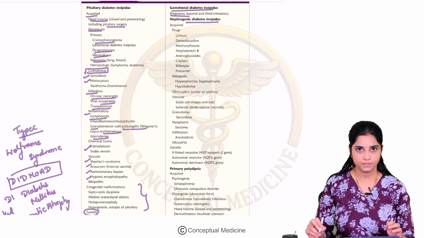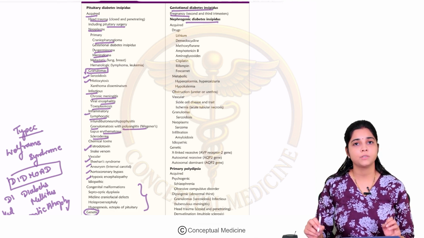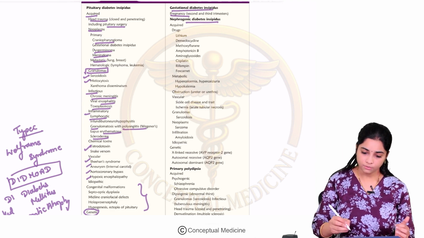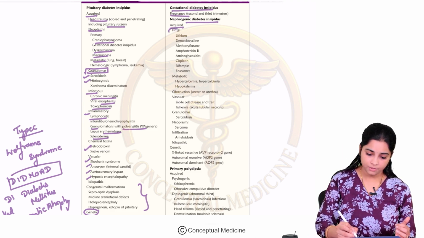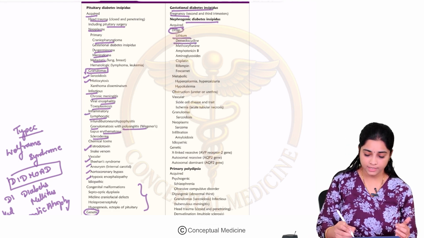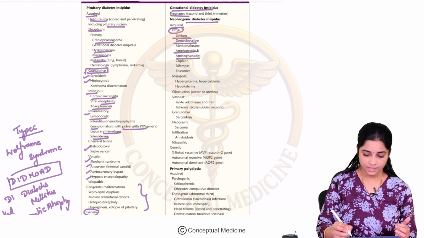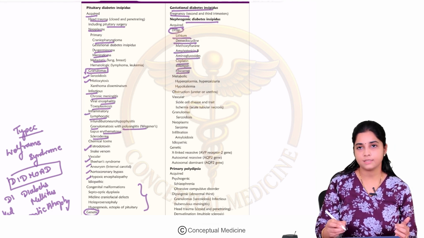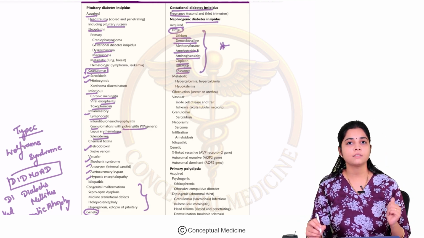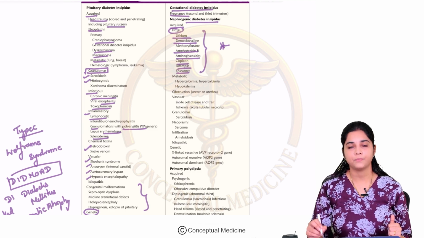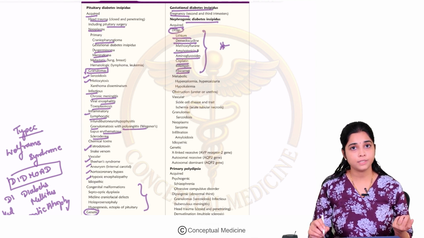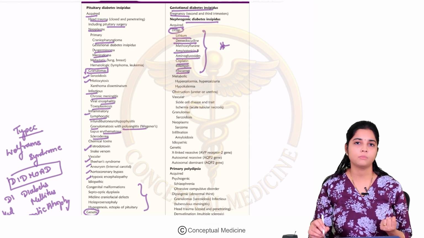Nephrogenic diabetes insipidus is because of resistance to the action of arginine vasopressin, right? So what are the causes? Very importantly, you have to remember drugs. So drugs such as lithium, demeclocycline, amphotericin B, aminoglycosides, rifampicin, foscarnet and cisplatin. Very, very important. Make a list and try to remember the drugs causing nephrogenic DI. Out of which, very important, lithium. Then you will have to remember demeclocycline, amphotericin B, aminoglycosides because they are very commonly used.